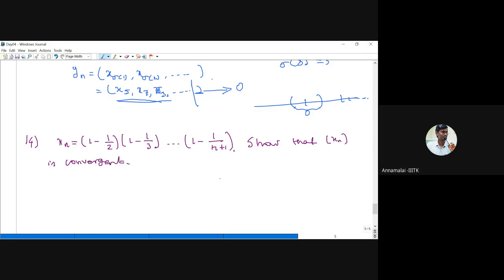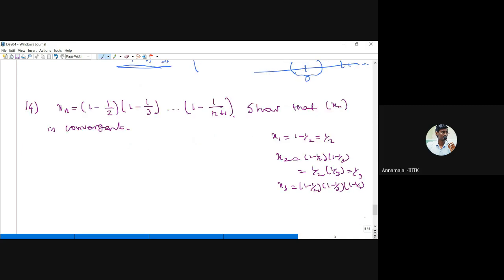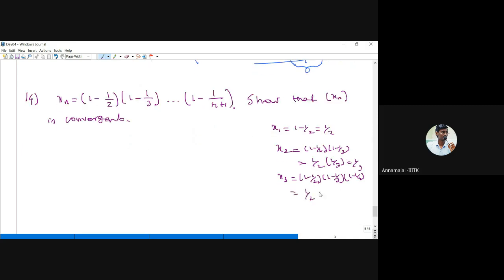Okay, what is x1? So x1 is nothing but just 1 minus 1 by 2. This is nothing but 1 by 2. And what is x2? X2 is nothing but 1 minus 1 by 2 into 1 minus 1 by 3, the 2 term. So this is 1 by 2 and this is 2 by 3. Therefore, this is nothing but 1 by 3, right? And what is x3? X3 is the product of first 3 terms. That is 1 minus 1 by 2, 1 minus 1 by 3, 1 minus 1 by 4. So this is 1 by 2, this is 2 by 3 and this is 3 by 4. So finally what will we get? 2 2 cancel, 3 3 cancel, we get 1 by 4.